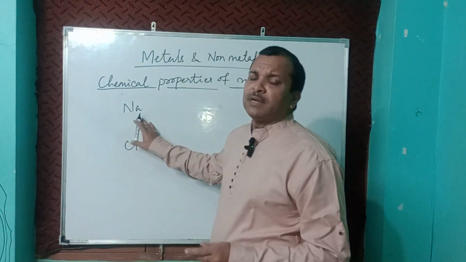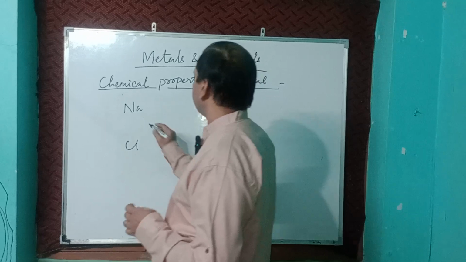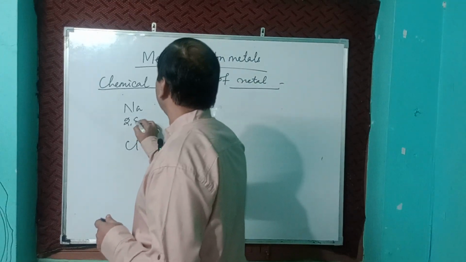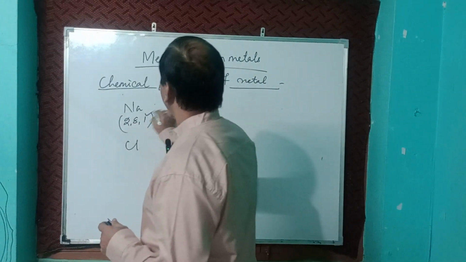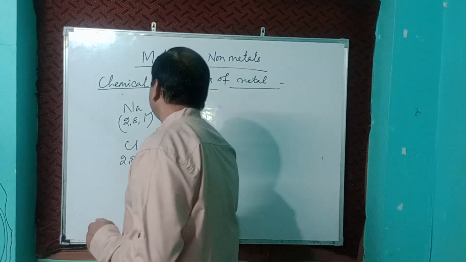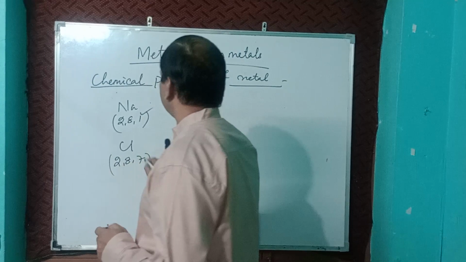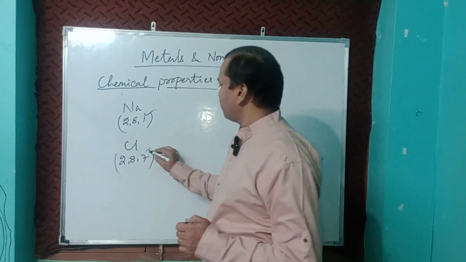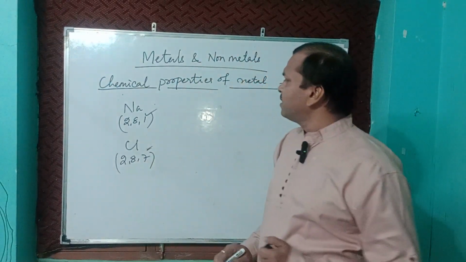We will do the electronic configuration of sodium. It is 2, 8, 1. So 1 is the valence electron. For chlorine it is 2, 8, 7, so 7 is the valence electron. So what happens here?